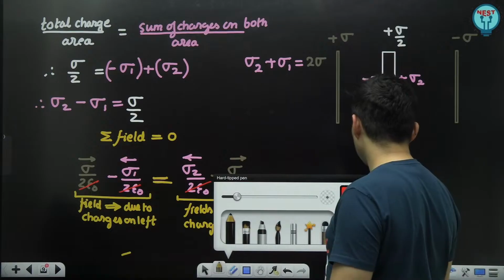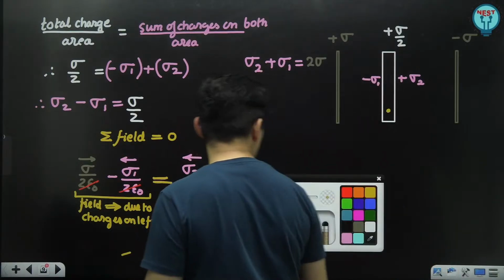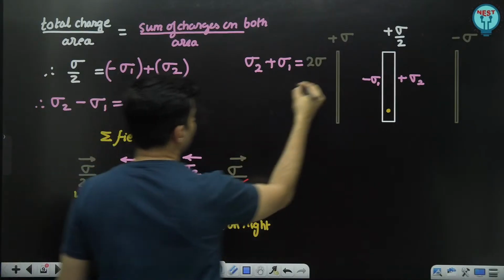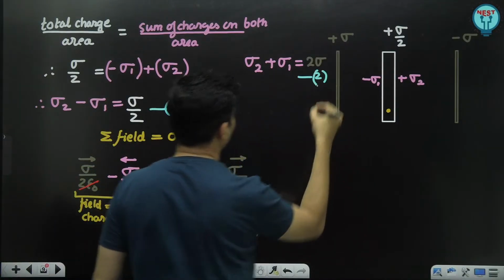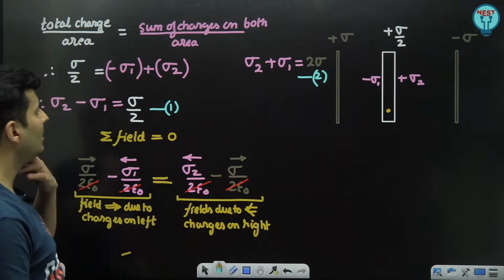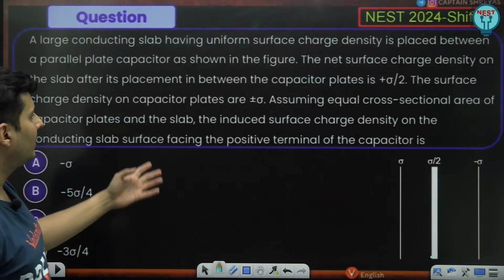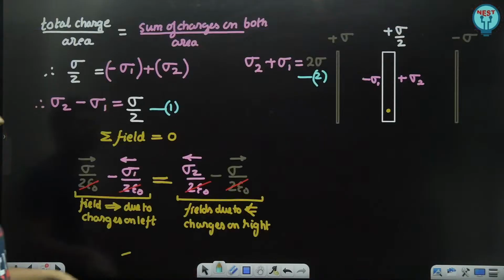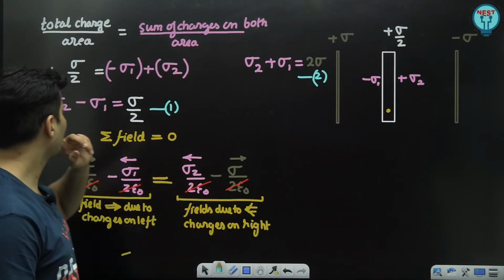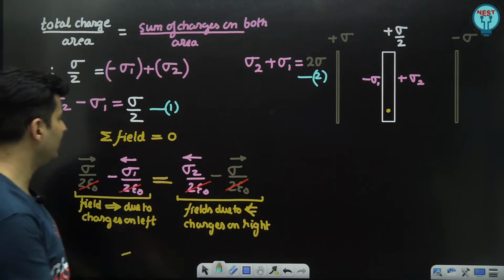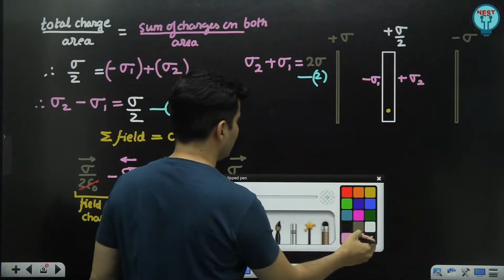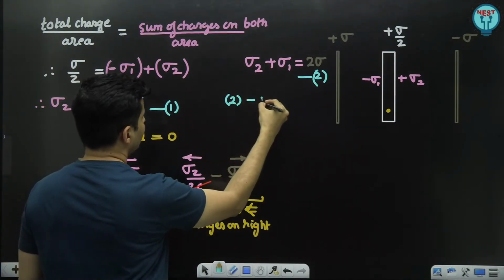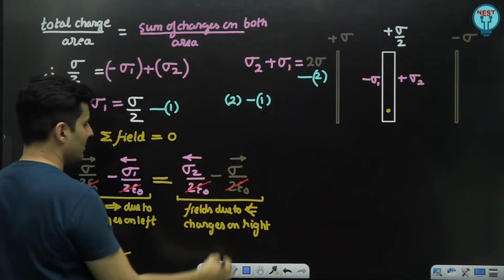Is that right? Perfectly fine. So this is nothing but your first equation, and this is nothing but your second equation. So solve them, you will get the answer. What do we exactly need? We need the surface charge density on the conducting slab facing the positive terminal. That means we need sigma 1. So if we need sigma 1, let's subtract these two: the second equation minus the first equation.